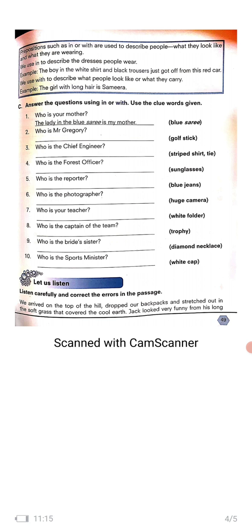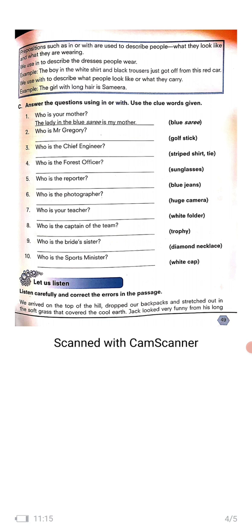Who is the chief engineer? The man in striped shirt and tie. As the person is wearing the shirt, we use the preposition in here. Who is the forest officer? The man with the sunglasses. Who is the reporter? The man in the blue jeans. Who is the photographer? The woman with huge camera. Who is your teacher? The lady with the white folder.